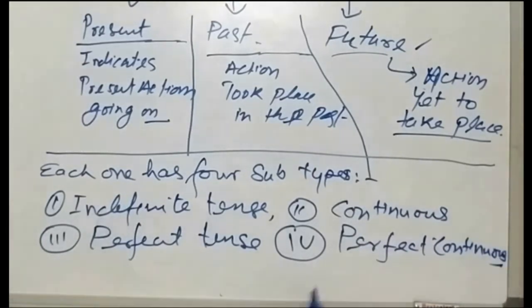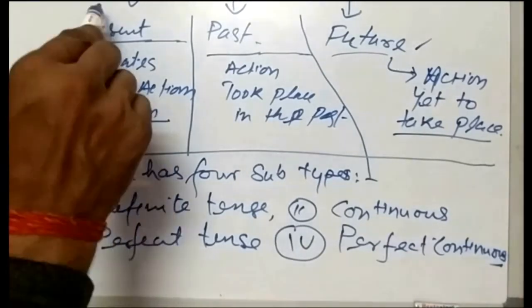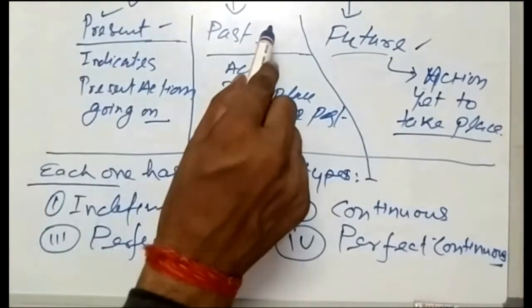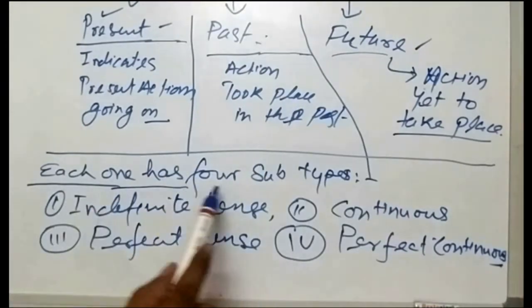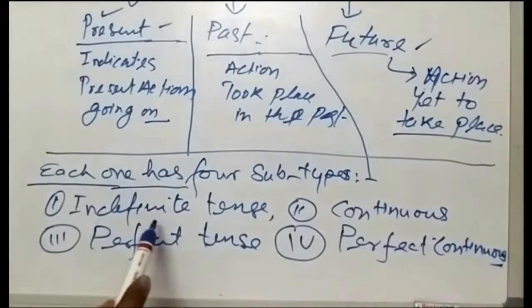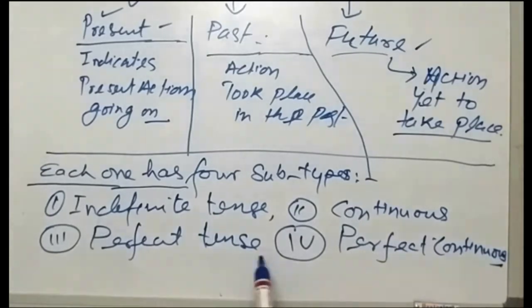So we have seen the three types, present, past, future, and each has four subtypes: indefinite, continuous, perfect, and perfect continuous. Quickly we will look into the details of these subtypes.